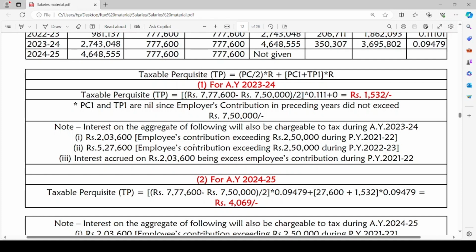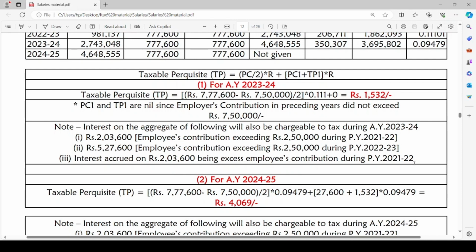Similarly, interest accrued on rupees 2,03,600, being excess employee's contribution during previous year 2021-22, will also be chargeable to tax in assessment year 2023-24. Simply put, in previous year 2021-22, the employee must have earned interest on such excess amount, and this interest will be retained in the same RPF.